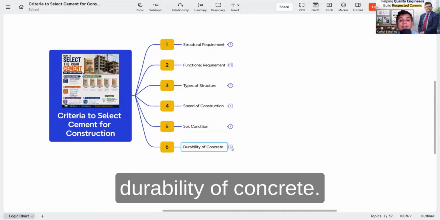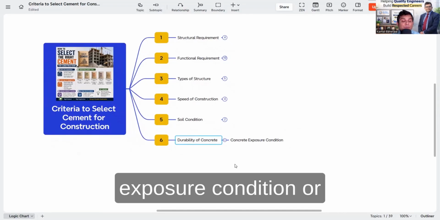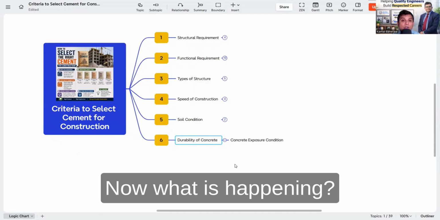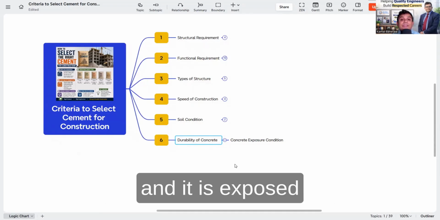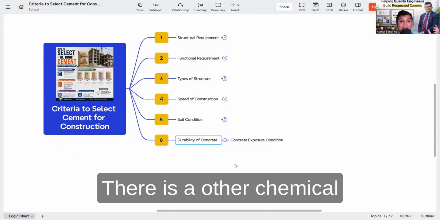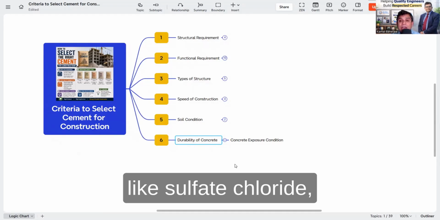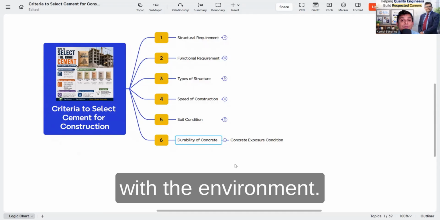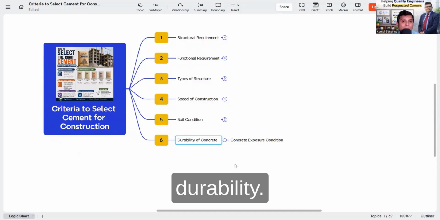Then durability of concrete, this is the concrete exposure condition or the environmental condition. Now what is happening? We are making concrete and it is exposed to water and weather. There is rain, there is winter, there is too much heat, there are other chemicals like sulfate, chloride, carbon dioxide. How this reacts with the environment is the concrete durability.